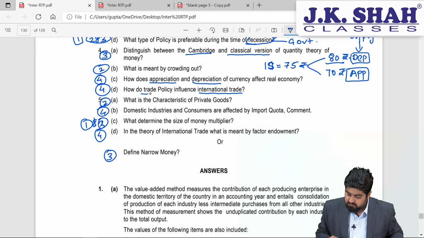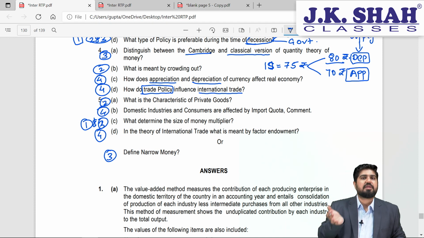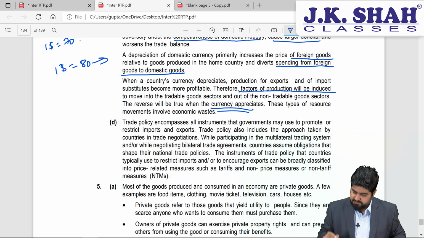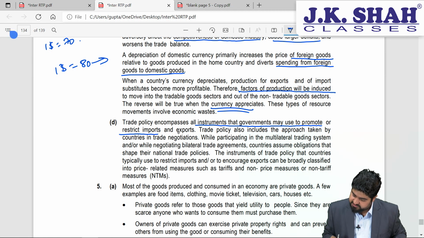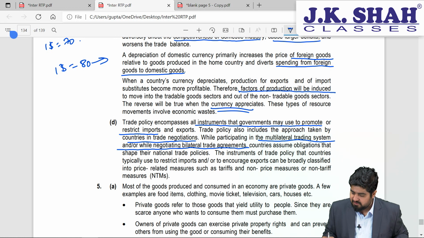So when we are talking about trade policy, we need to think about imports as well as take care of exports. Now see this. Trade policies encompass all the instruments that the government may use to promote or restrict the imports as well as the exports. Trade policies include the approach taken by countries in trade negotiations while participating in the multilateral trading system and or while negotiating bilateral trade agreements.